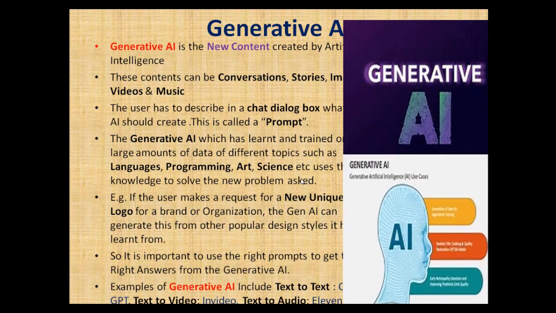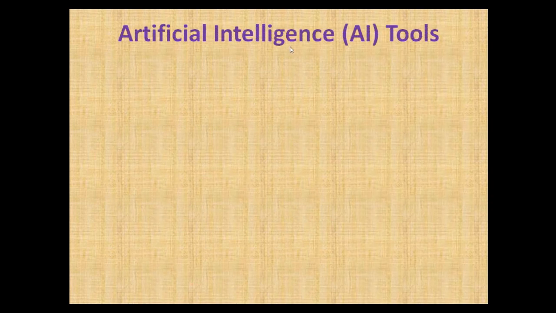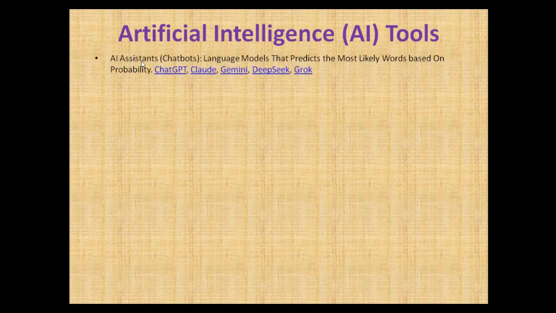Now let's make progress. Let's look at artificial intelligence tools, because that is a lot of what we're going to be using in these AI basics. So we have AI assistants, which are called chatbots, and they are large language models, which we just talked about, that predict the most likely word based on probability. Examples are ChatGPT, Claude, Gemini, DeepSeek, which just came out recently, and Grok.